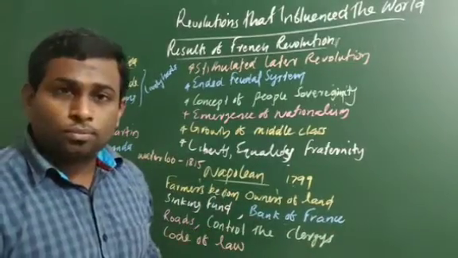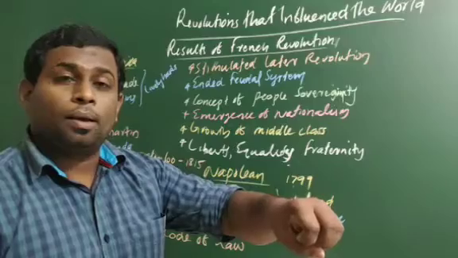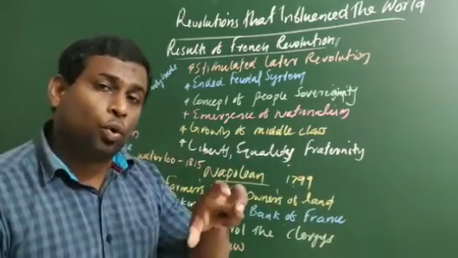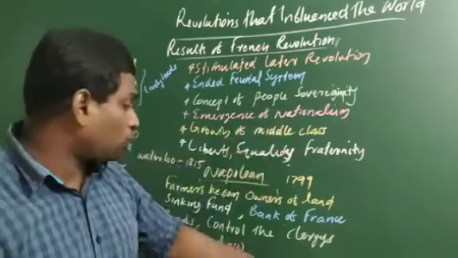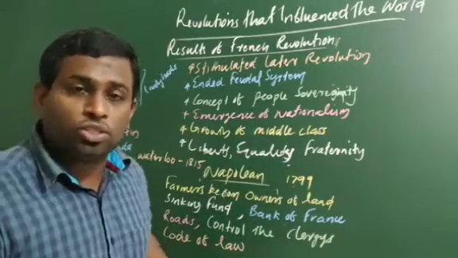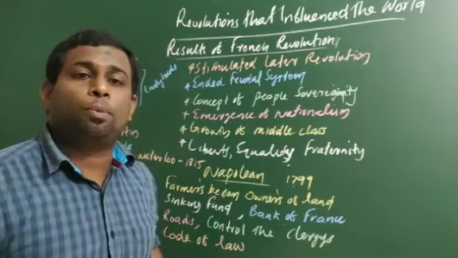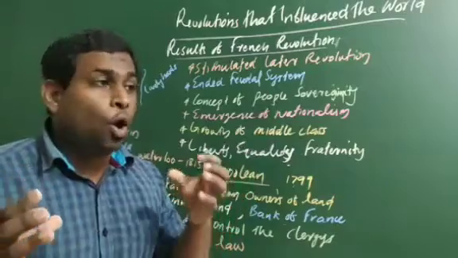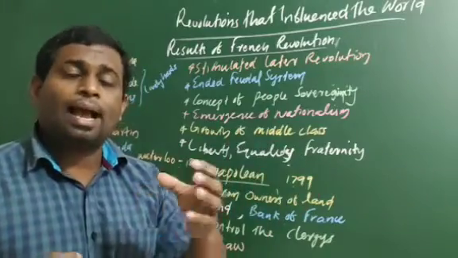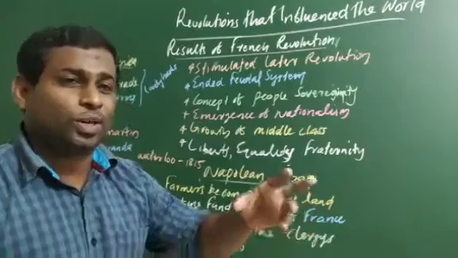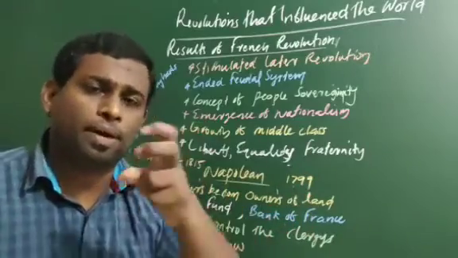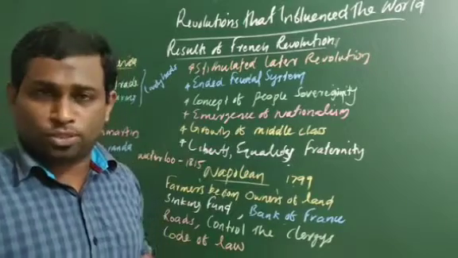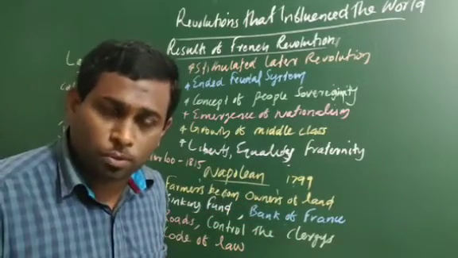And also, he brought the clergies under the control of the government. He made some laws with the aim of reducing the power of the clergies. And finally, most importantly, Mr. Napoleon, the ruler of France, codified or collected all the laws of France into a code of law, or framed a code of law. Anyway, these are the most important reforms of Mr. Napoleon Bonaparte.